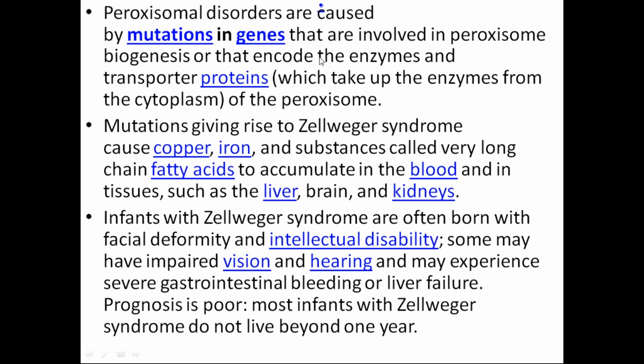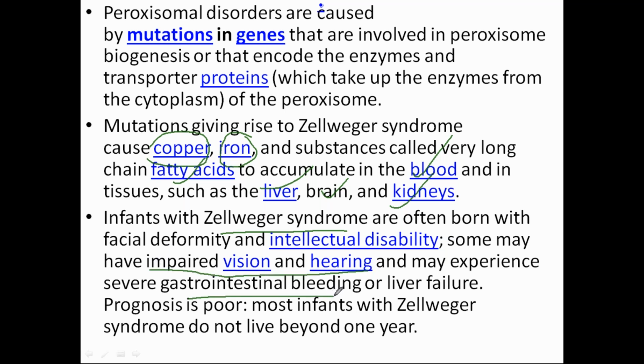These are the ions which are accumulating. Copper, iron, fatty acids, these are all accumulating in the blood, liver, brain, kidney. And because of this, suppose there is a mutation in the genetic conditions, the baby having this Zellweger syndrome will have impaired vision and hearing.